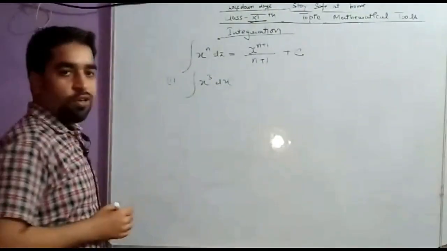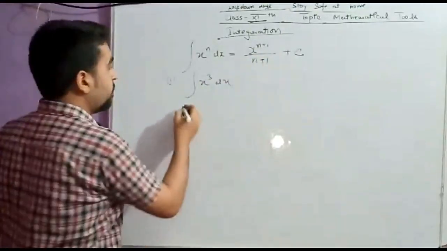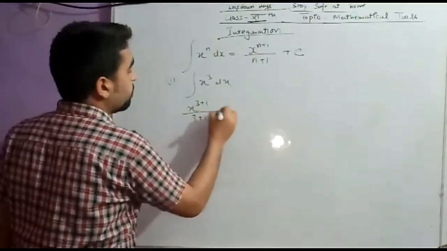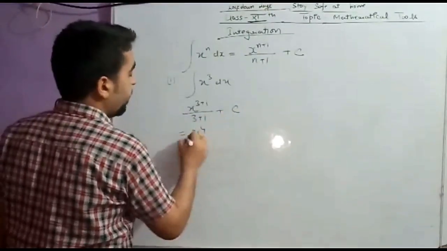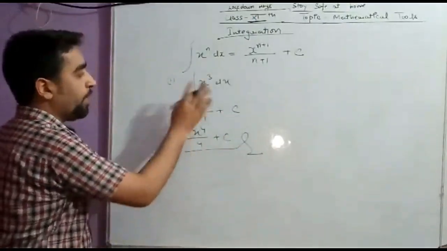What will be the integration of x cube? That's very easy for you. The formula is already written. So the integration of x cube will be x^(3+1) divided by (3+1) plus c. So this will be x^4 divided by 4 plus c. So this is the integration of x cube.